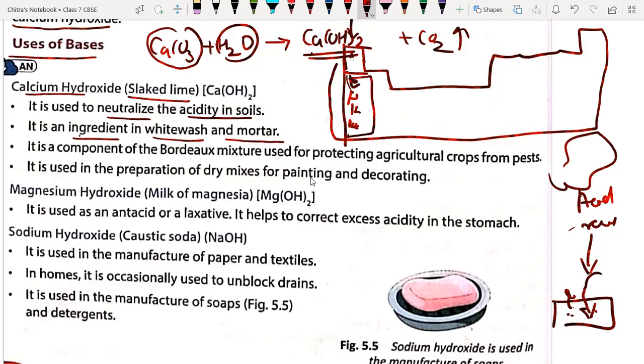Probably you know that when new homes are being prepared, we apply whitewash to them, isn't it? So what we basically do is dissolve calcium carbonate in water, and it forms calcium hydroxide. That is the white solution we use in whitewash.